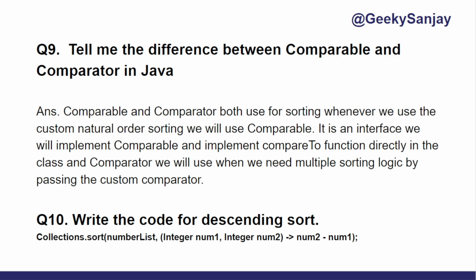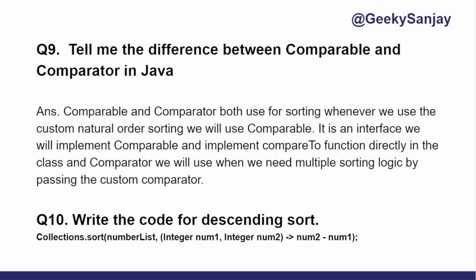Whenever we sort any class, if it is a simple number or a string, it has a mechanism to sort it. But if it is an object, it does not have any mechanism. So that time we will use Comparable and Comparator, both of which are interfaces.